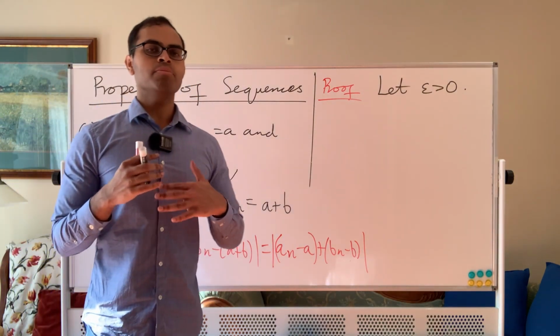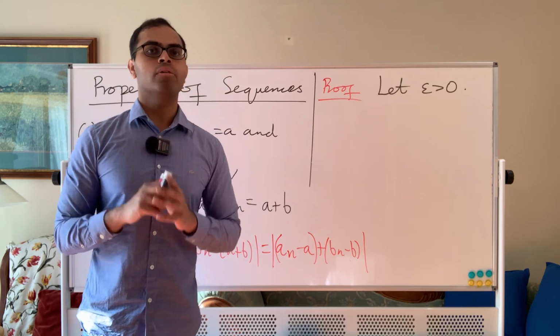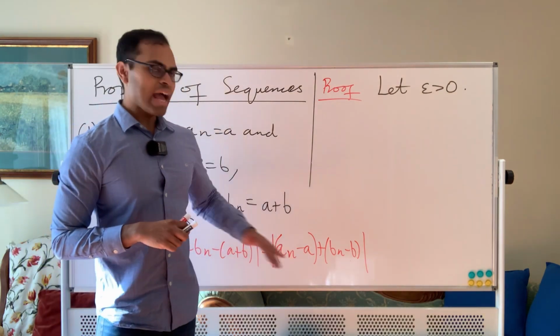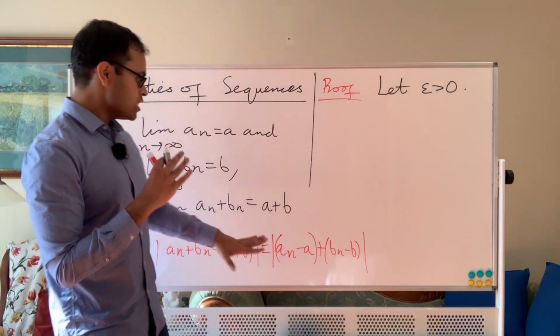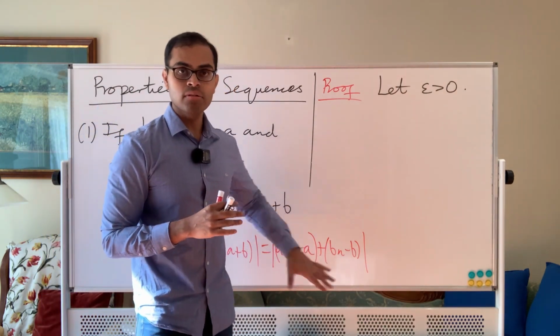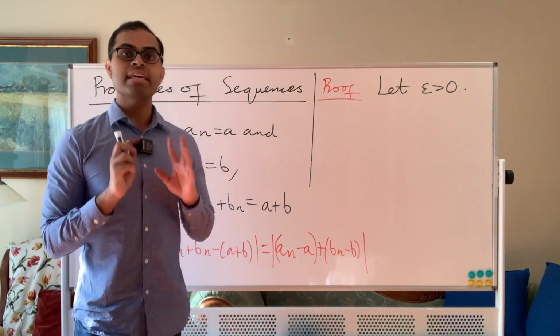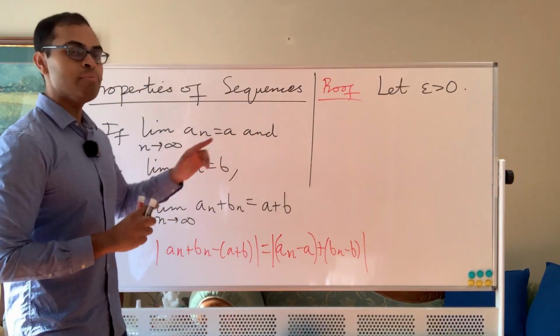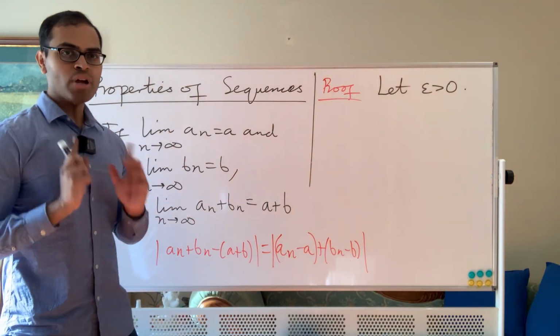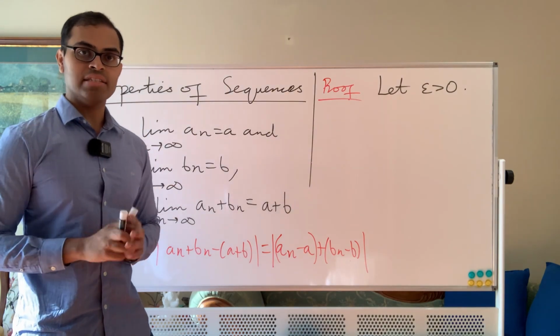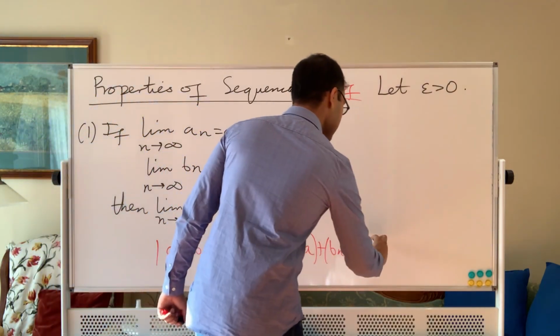And the absolute value is because we don't care about the sign, just that it's small. Okay. Now, when we look at that, the key thing we want to think about is the triangle inequality, because we want a relationship between this absolute value and the absolute value of an minus a, which we know becomes small by the first limit, and the absolute value of bn minus b, which we know becomes small by the second limit.